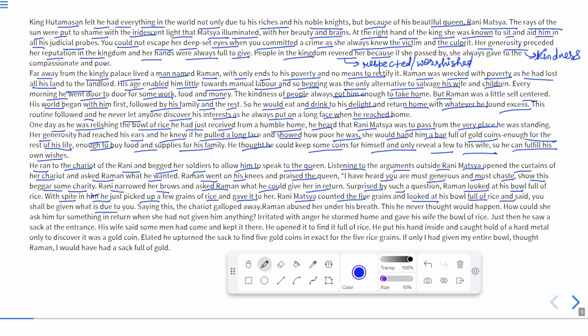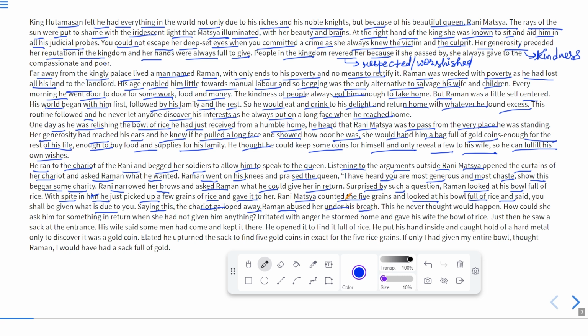You shall be given what is due to you. What she said means, what you have done to me, I will give that to you. Saying this, the chariot galloped away. Galloped means continued on the way. Raman abused her under his breath.